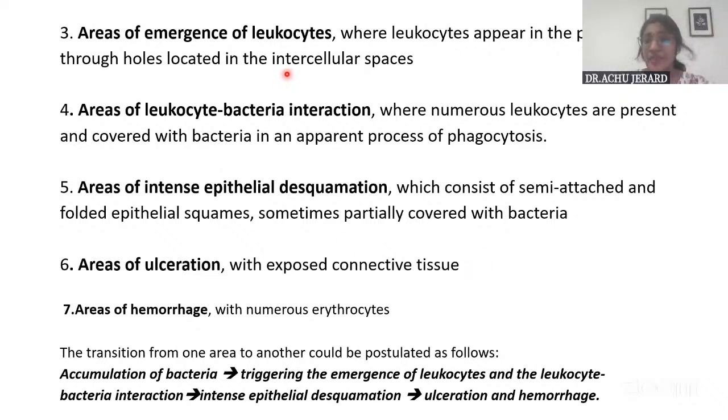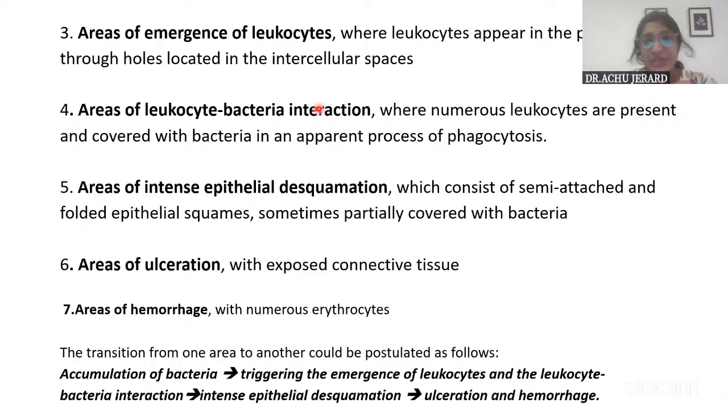Adjacent to the area of bacterial accumulation, there will be an area of emergence of leukocytes. And then there will be an area of leukocyte-bacterial interaction. Once the leukocytes emerge, there will be interaction between the bacteria and the leukocytes. That kind of area will also be there in the gingival wall.